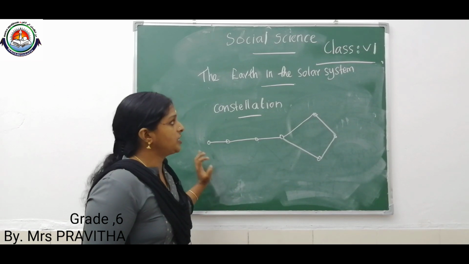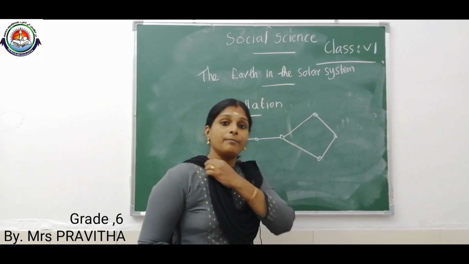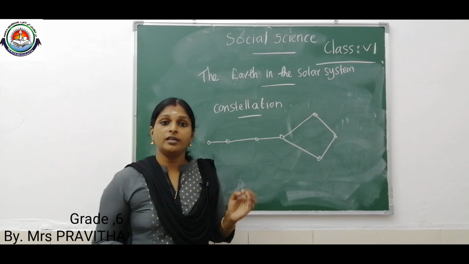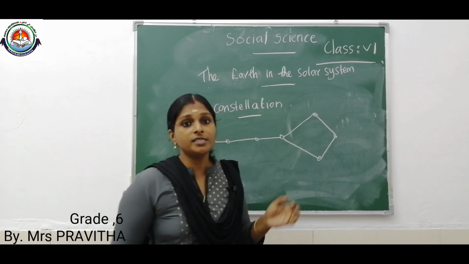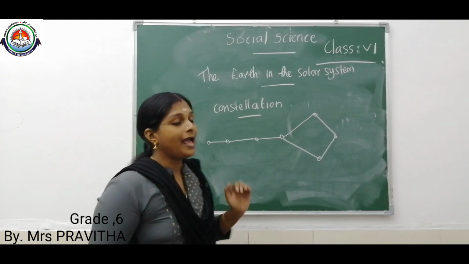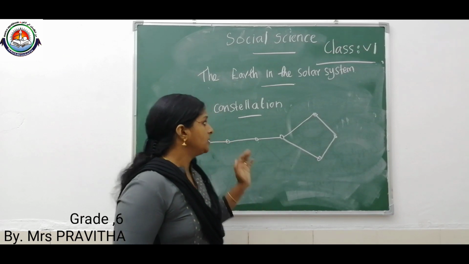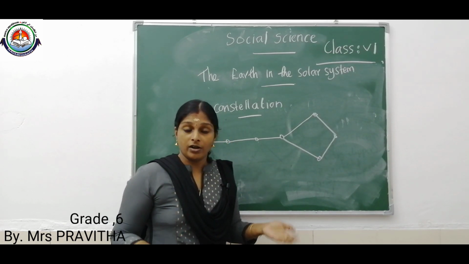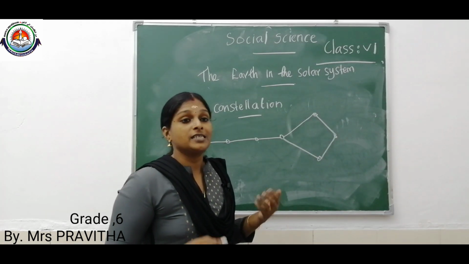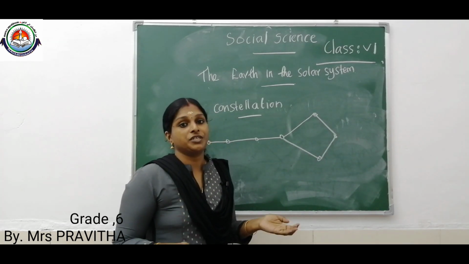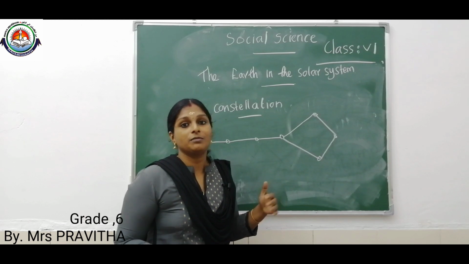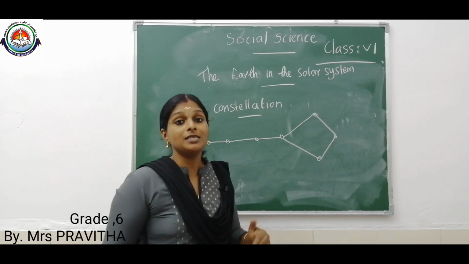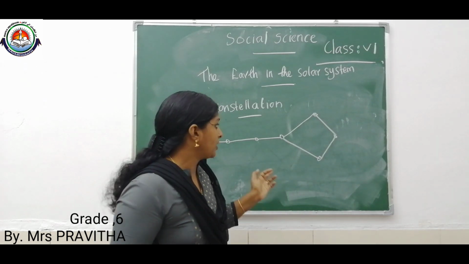Okay. And this constellation is known by different names as per mythology, and in different countries it is known by different names. For example, as per Hindu mythology, this Big Dipper constellation is known as 7 stars, 7 sages, 7 gods, Saptarishi. Sapta means 7 and Rishi means star. So, Saptarishi means 7 stars.